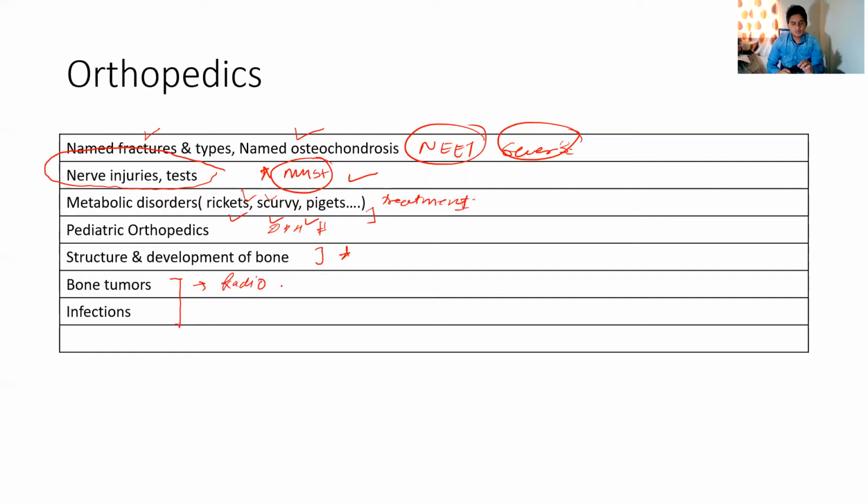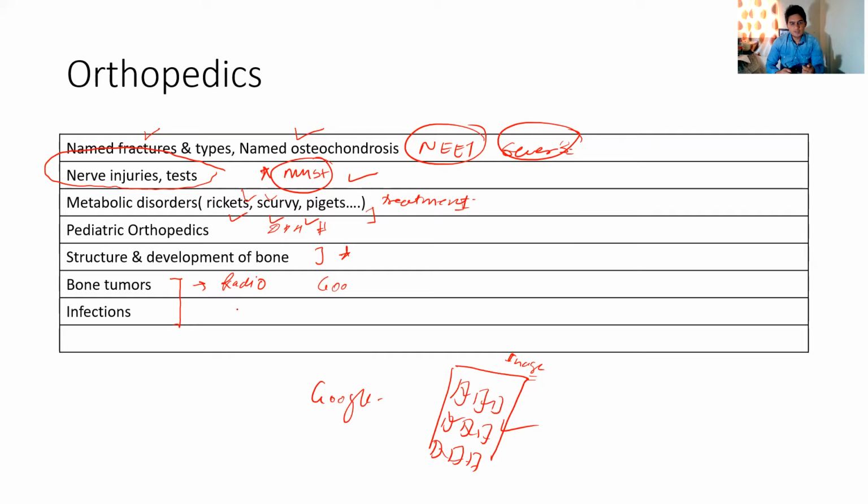As I told you about dermatology, similarly for orthopedics, whenever you are reading anything, just search on Google. So what will you do? You search on Google about a disease, and then you press image. When you press image on Google, you will get around 9 images on your single screen. So take a screenshot of all these 9 images. You'll see how differently it can be asked. You save that screenshot, so later when you revise, you just have to see it one more time, and it will be registered in your mind. Because now the exam is more image based, that will help you in answering the image based questions.